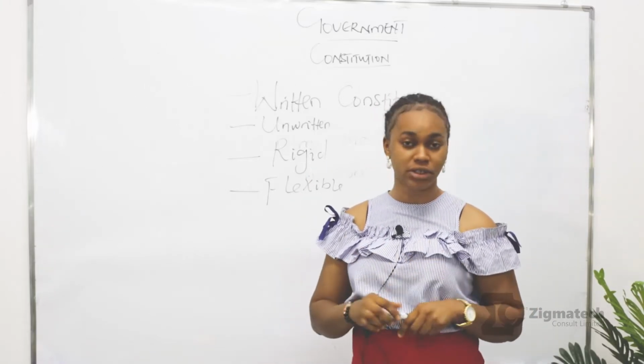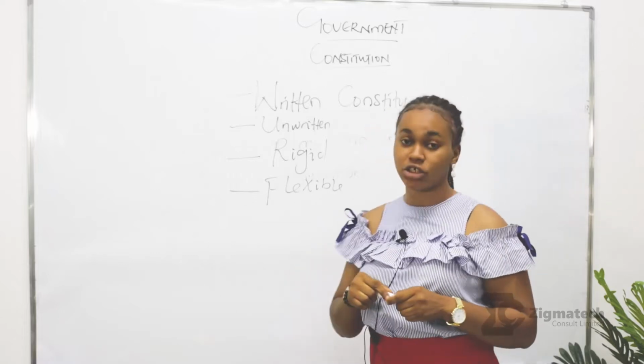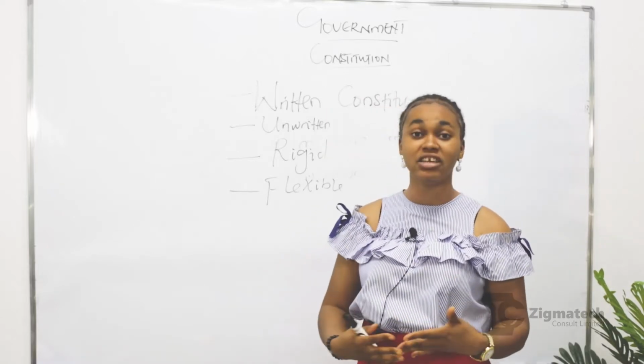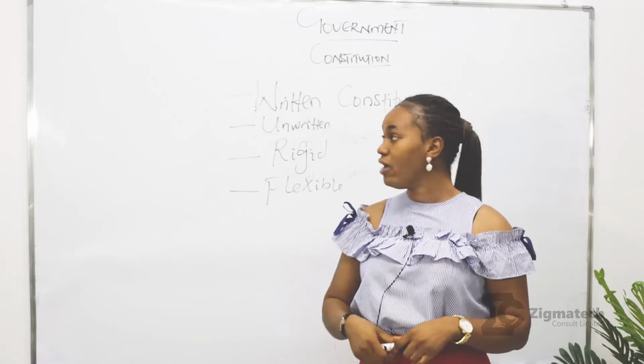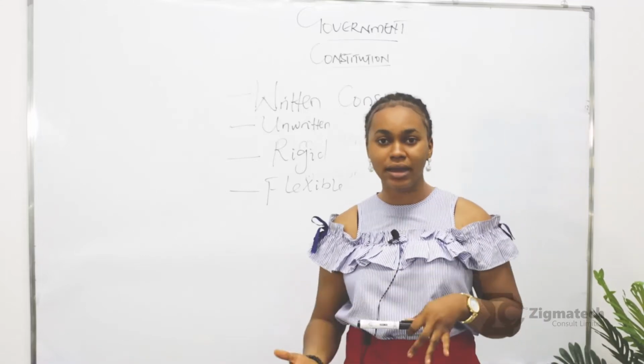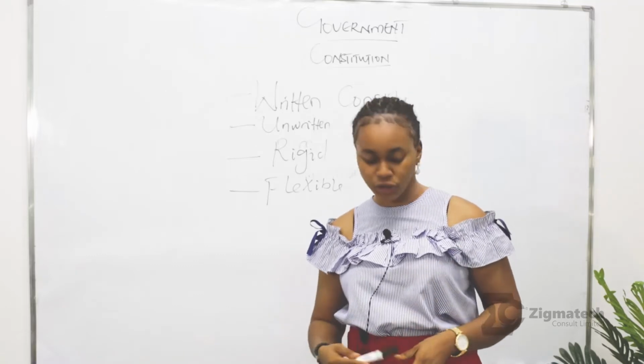It has a rigorous process of amendment, while flexible constitution is a type of constitution that is very easy to amend. It's just like making the regular laws. While for rigid constitution, it is difficult to amend. Not that it is not amendable, but its process is rigorous.